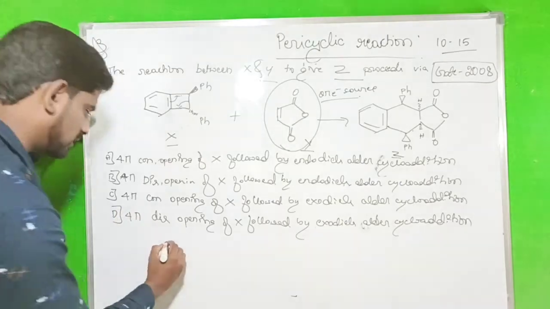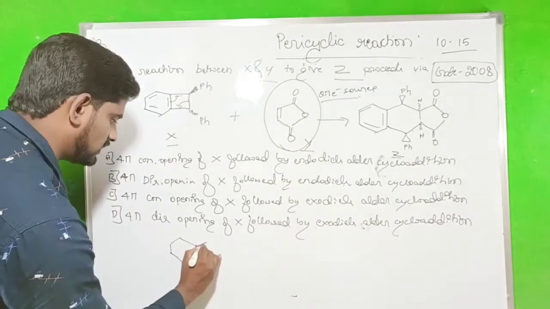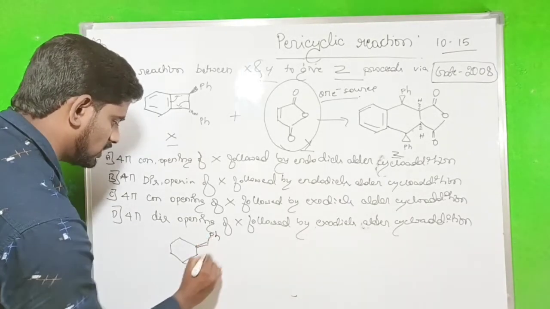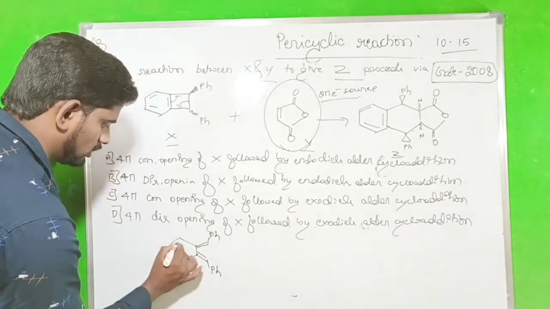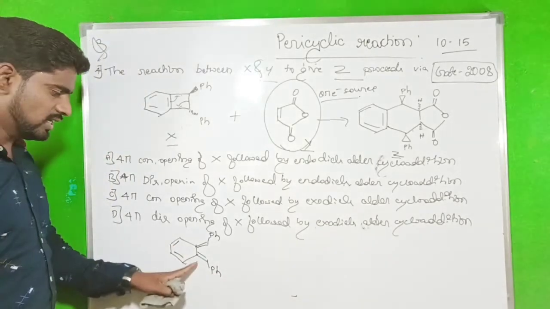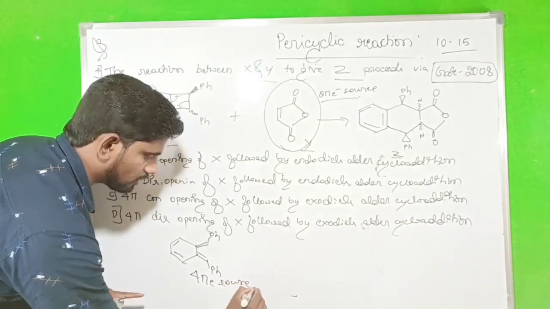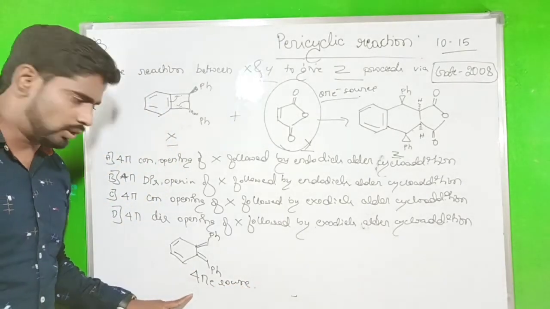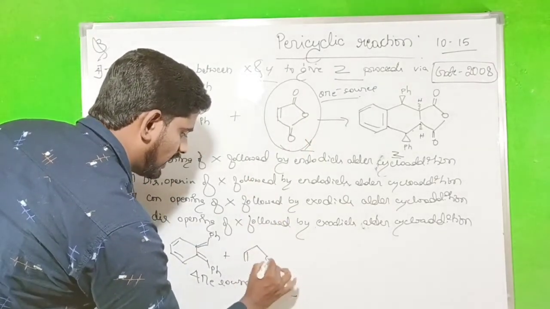So what happens? Look here, this is a double bond and this one is also a double bond. So this is a good 4 pi electron source. These 4 pi electrons react with the anhydride.